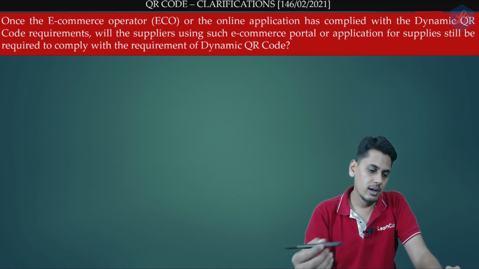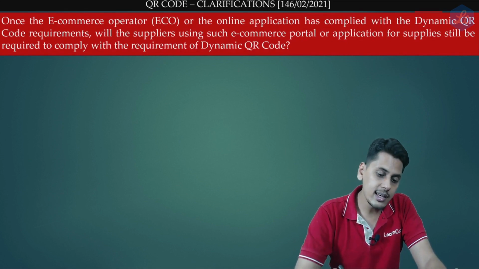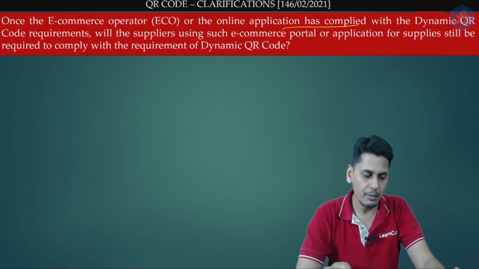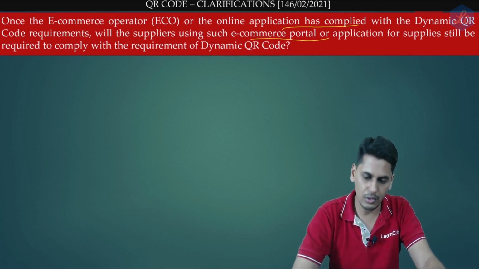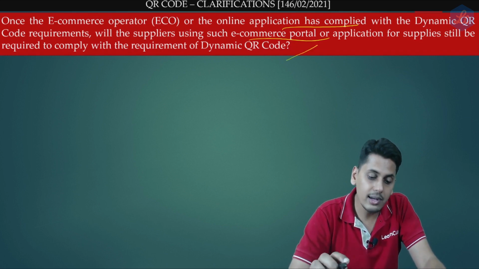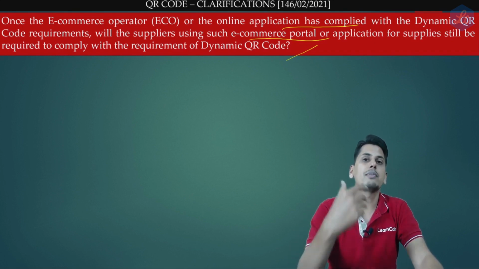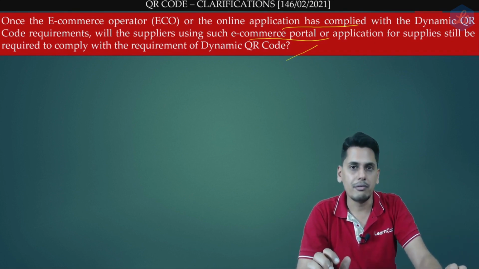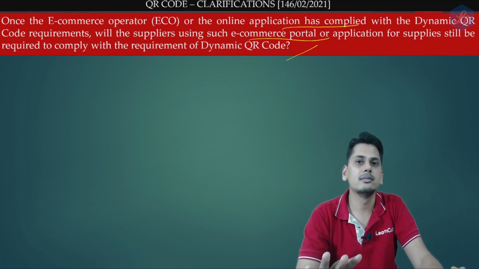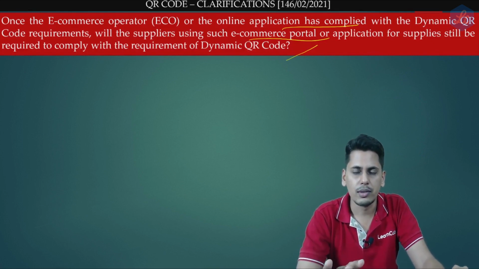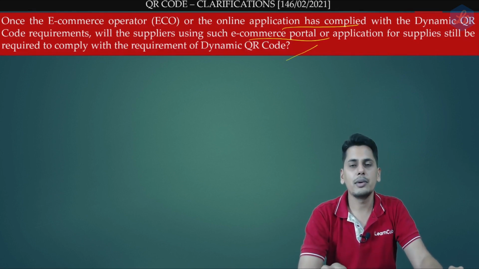Now friends, in case of an electronic commerce operator, when the goods are supplied through an ECO, once the ECO or the online application has complied with the dynamic QR code requirements, will the suppliers using such e-commerce portal or application for supplies still be required to comply with the requirements of dynamic QR code? So friends, what it is trying to tell, let's suppose I'm making a supply through Flipkart. Now if Flipkart is complying with the requirements of dynamic QR code, am I also required to comply with the requirements of dynamic QR code?